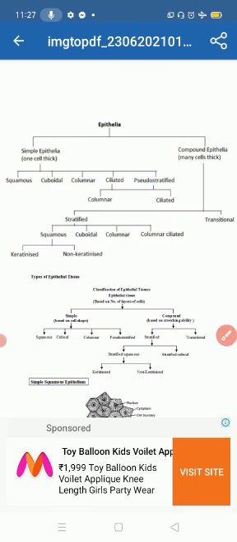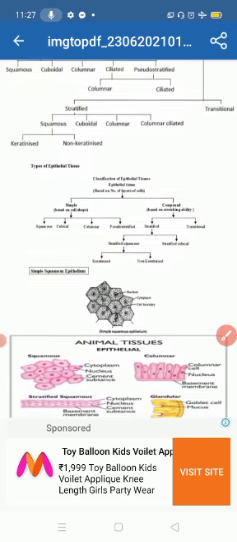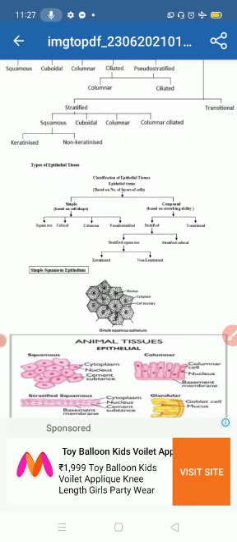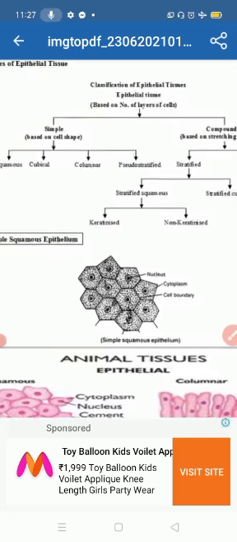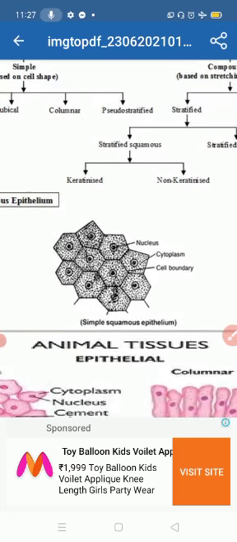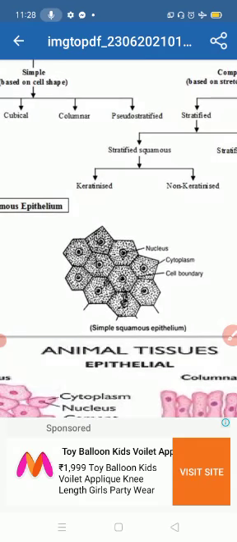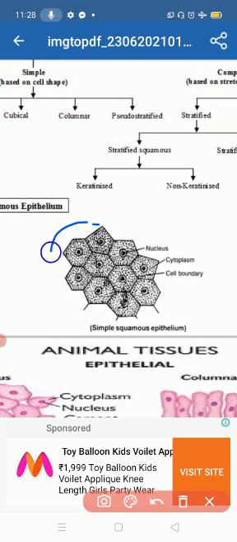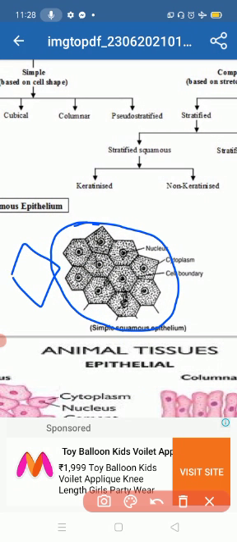Now we will look at the simple squamous epithelial tissue diagram. It looks like this. Since it is squamous epithelial, it is flat, like a square.